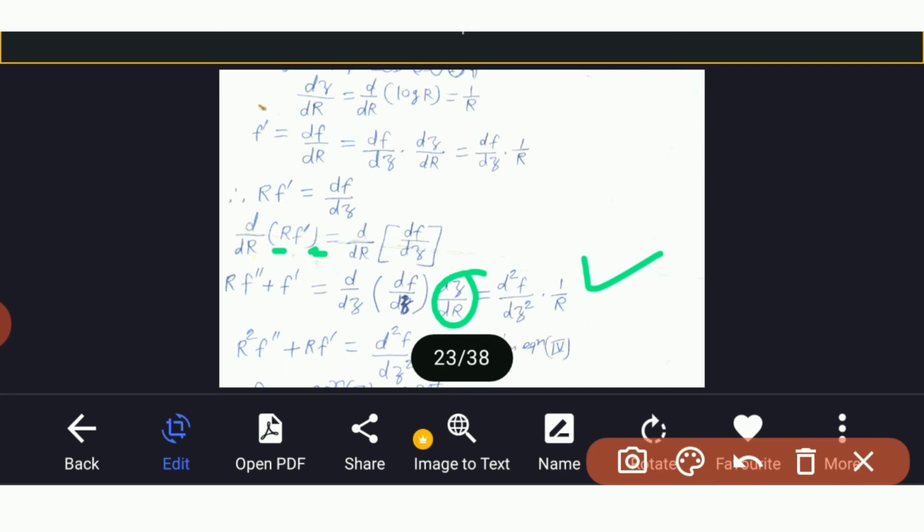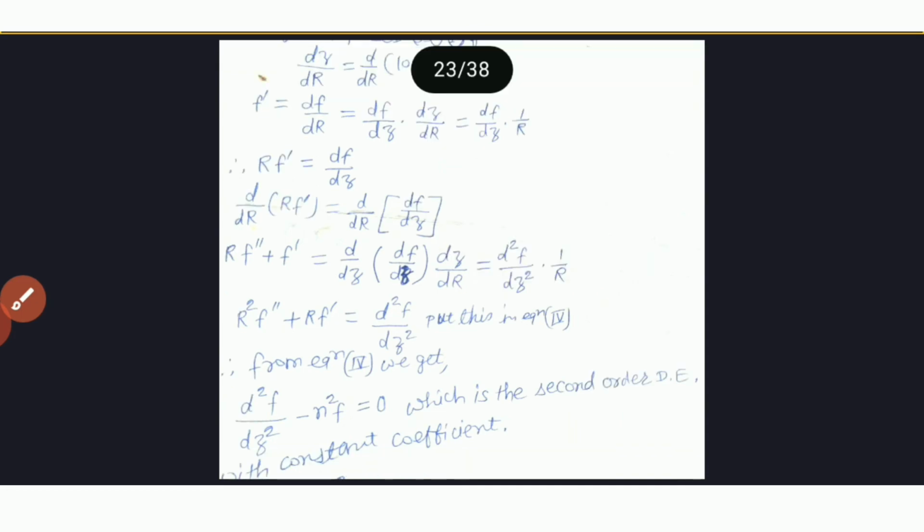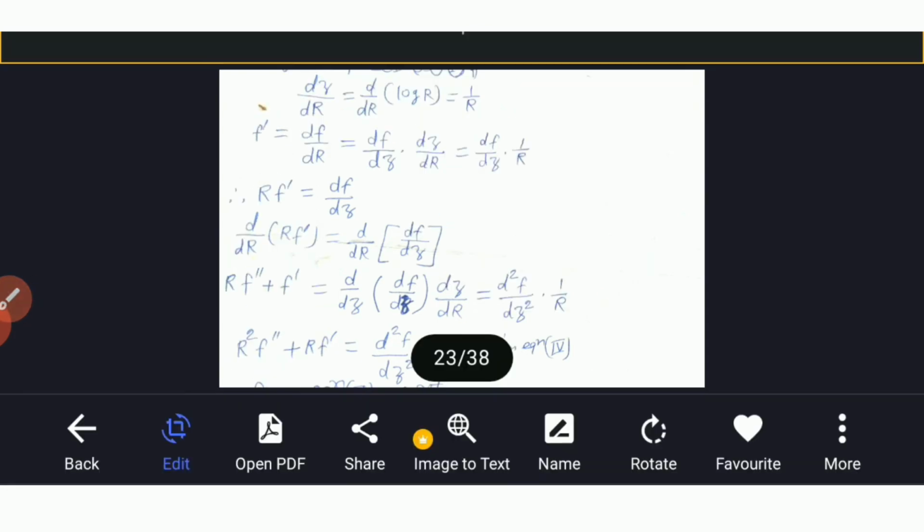So d2f by dz square into 1 upon r. Again, multiplying by r, r square f double dash plus r f dash is equal to d2f by dz square. So put these values in equation 4.